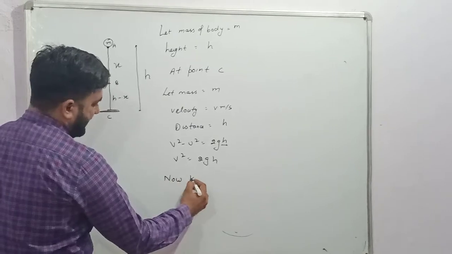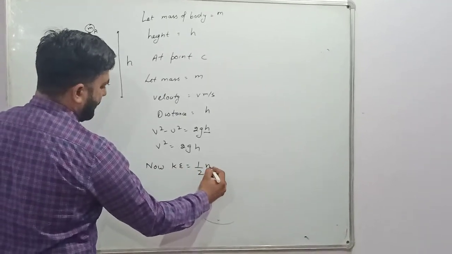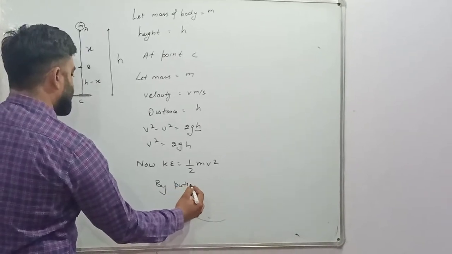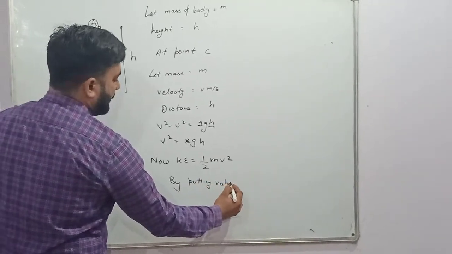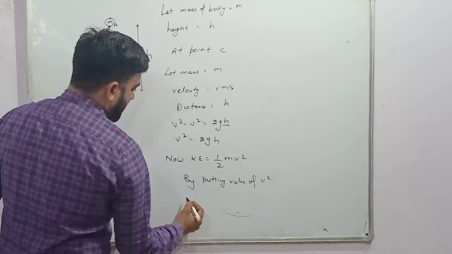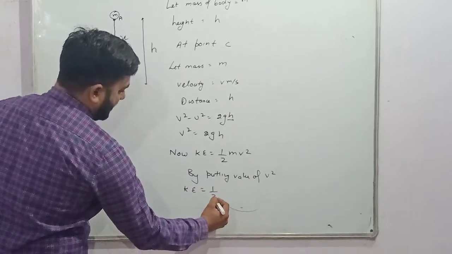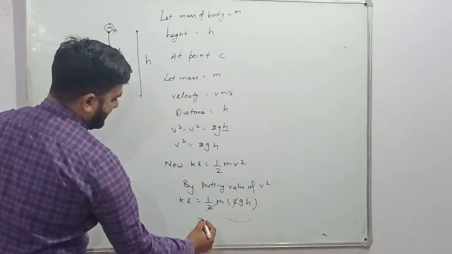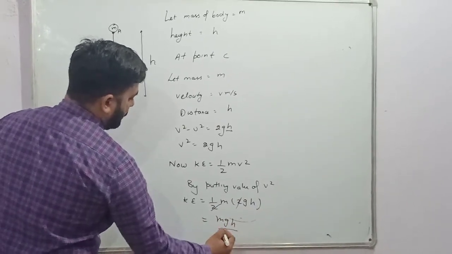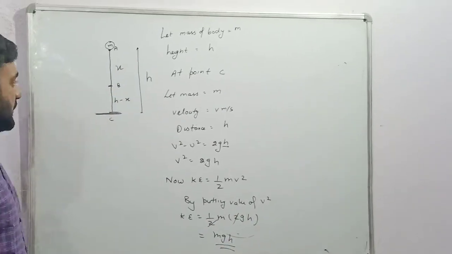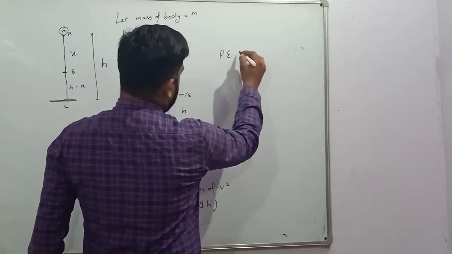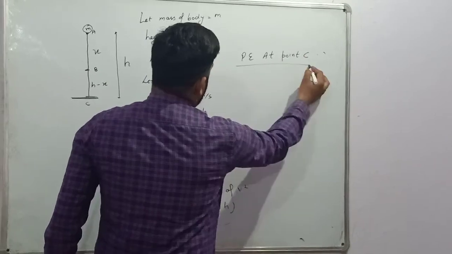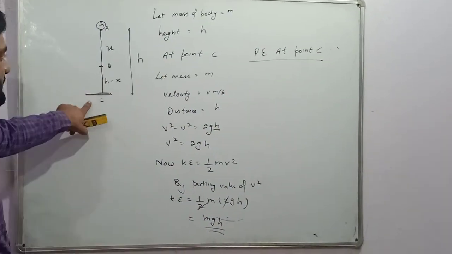Now kinetic energy is equal to half of m v square. By putting the value of v square, kinetic energy is equal to 1 by 2 m into 2gh. The 2 and 2 cancel, so that will be equal to mgh. Now potential energy at point C. Point C touches the ground.